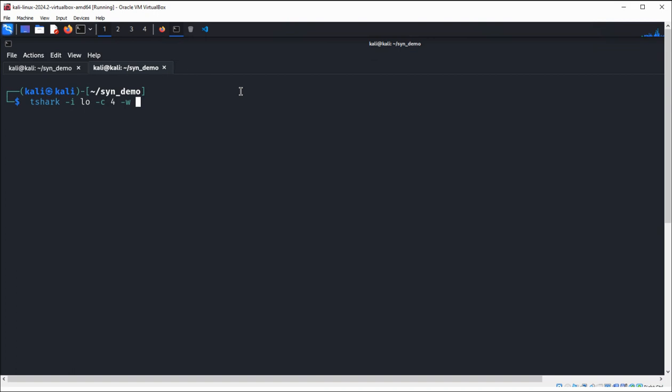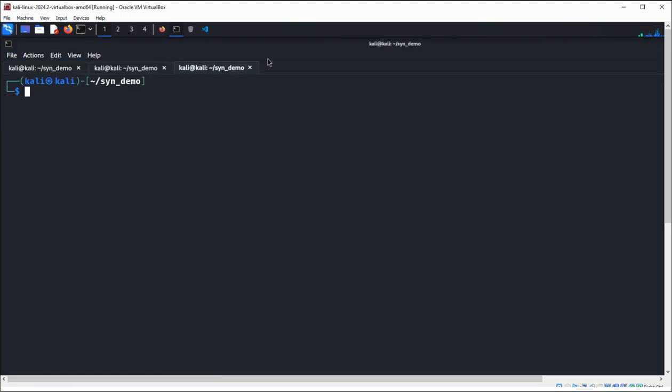So I will name it syn flood dot pcap, and just hit enter, and it's capturing on the loopback.